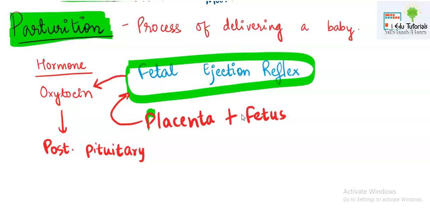So once it induces the labor pain, the uterine muscles work as per the positive feedback. Means the pain that is produced once will stimulate the production of oxytocin on its own. So this process will go on and on. Pain will be there, oxytocin will be produced, then it will stimulate the action, then again oxytocin will be produced. So this cycle goes on until delivery happens. Once delivery or parturition happens, this fetal ejection reflex will be automatically stopped and placenta will be discarded. Umbilical cord will be tied onto the navel of the baby.